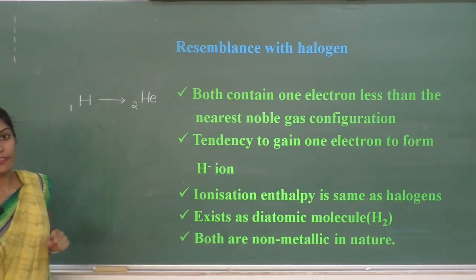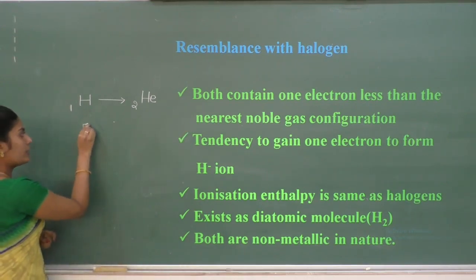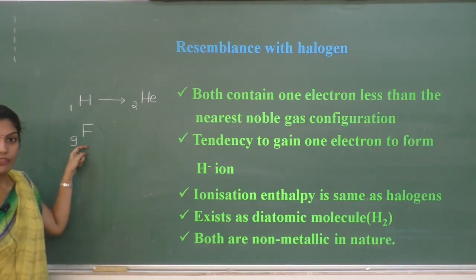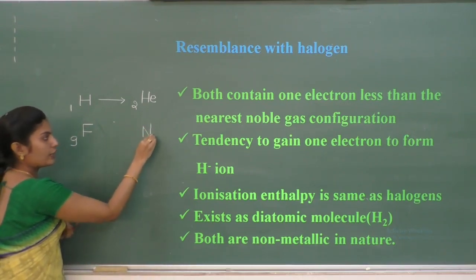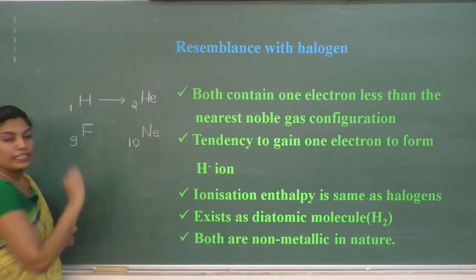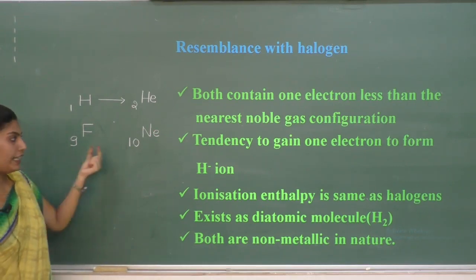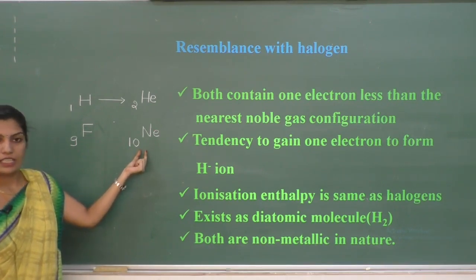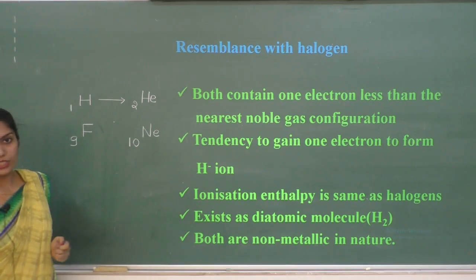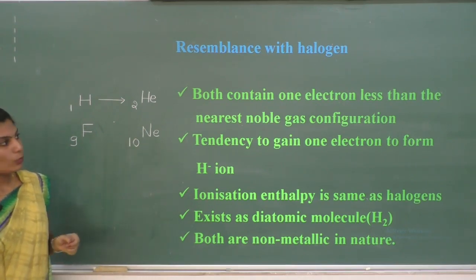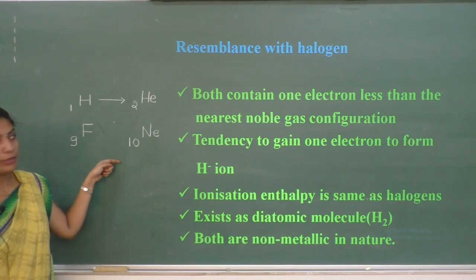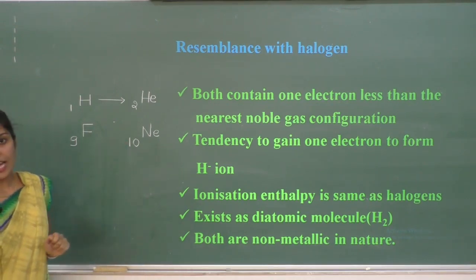Similarly, if I consider the first halogen, fluorine, with atomic number 9, the nearest noble gas for fluorine is neon with atomic number 10. This fluorine also contains 1 electron less than the nearest noble gas, neon. So we can say both contain 1 electron less than the nearest noble gas configuration. This is one of the similarities between hydrogen and halogen.